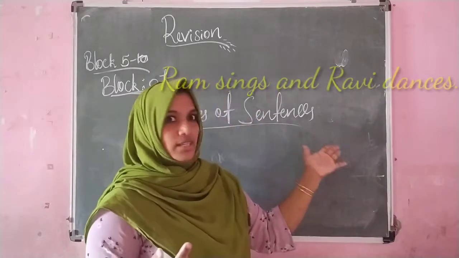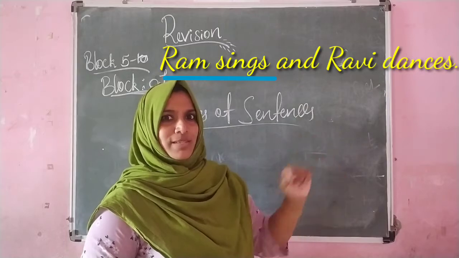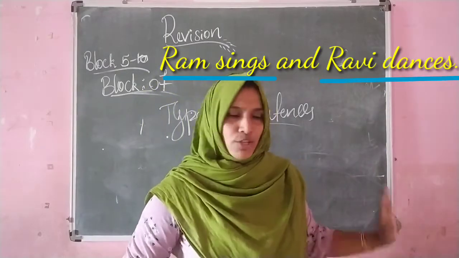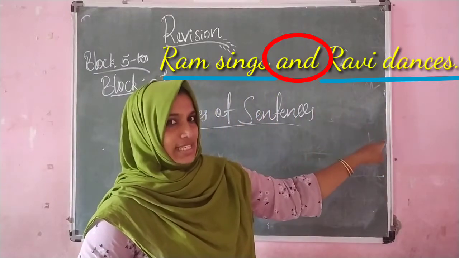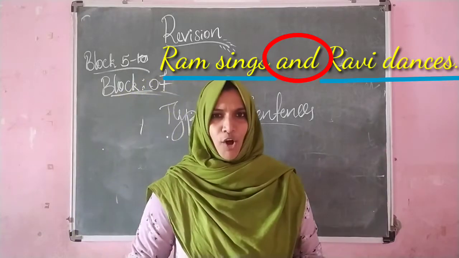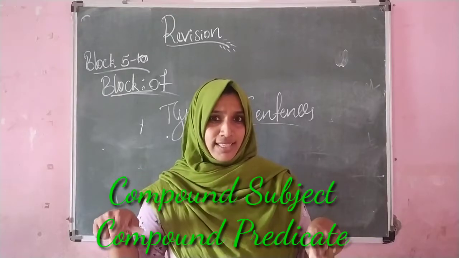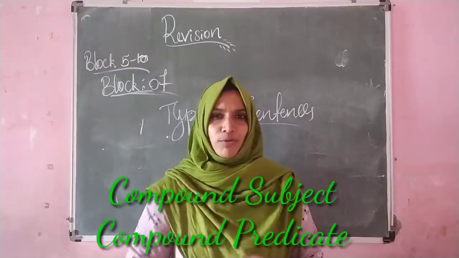Example, Ram sings and Ravi dances. Here Ram sings is one simple sentence, and Ravi dances is another simple sentence. Both these sentences are connected by the conjunction, that is and. So this is a compound sentence. Okay, then let's come to the more difficult types of sentences, compound subject and compound predicate. What do you mean by compound subject?